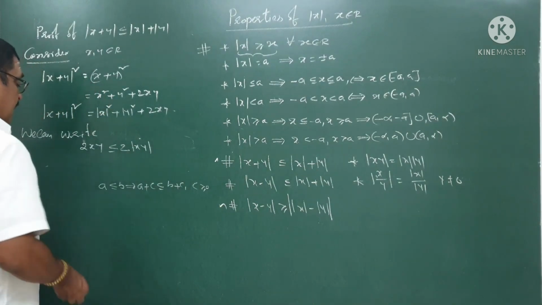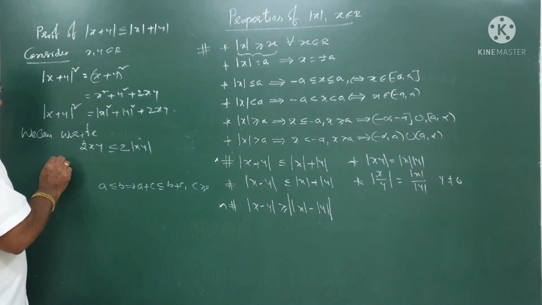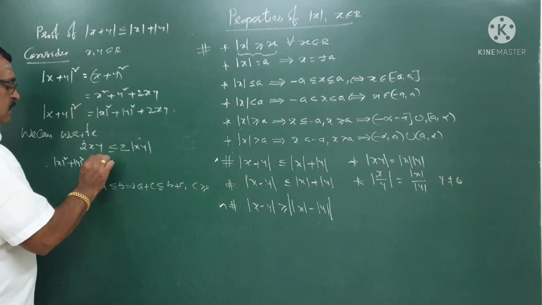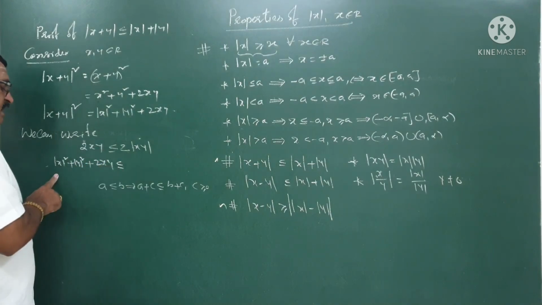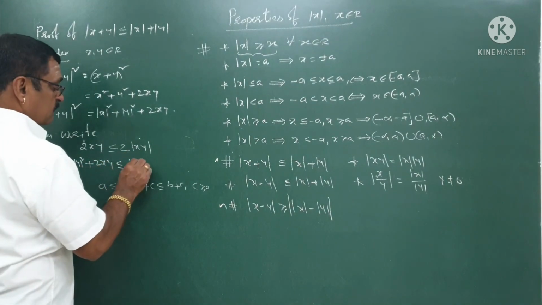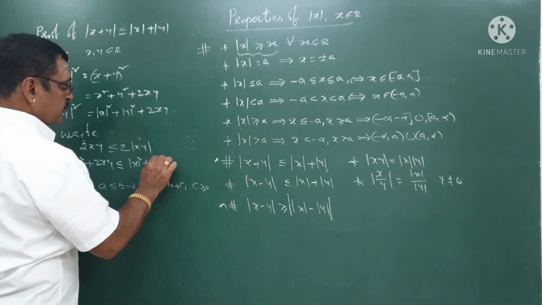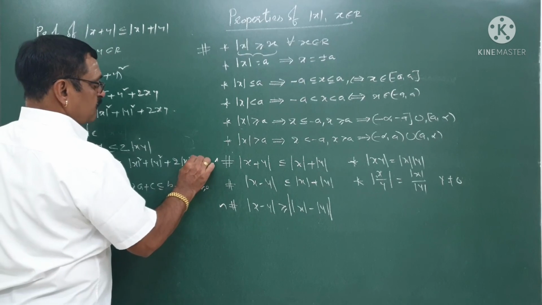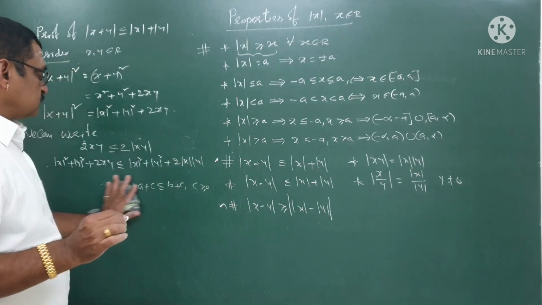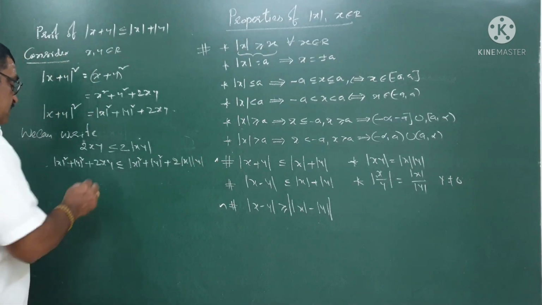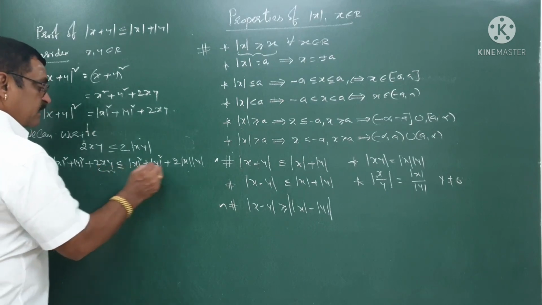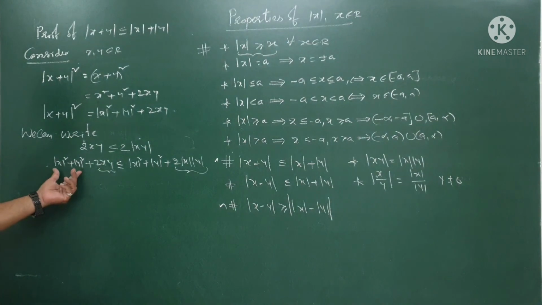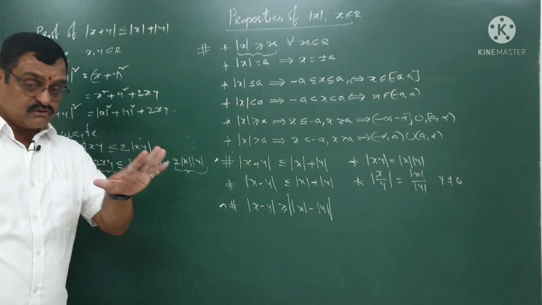What I can do, I can add on both sides mod x square plus mod y square. Of course this is nothing but 2 times mod x mod y. This is true. Why? Because already 2xy is less than or equal to 2 times mod x mod y. I'm just adding two positive numbers, so the value will not change.